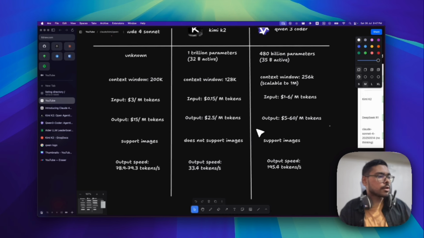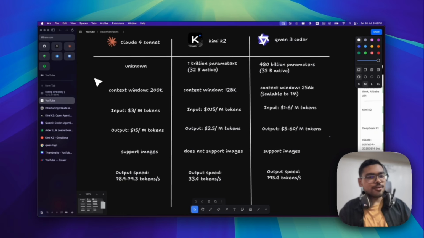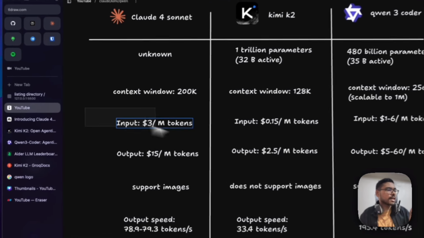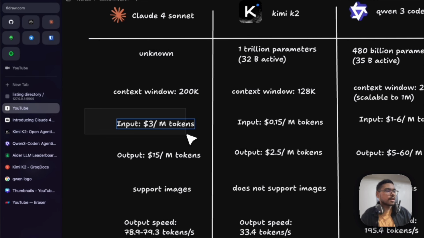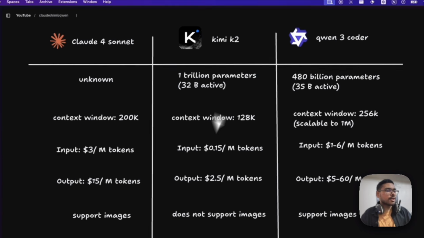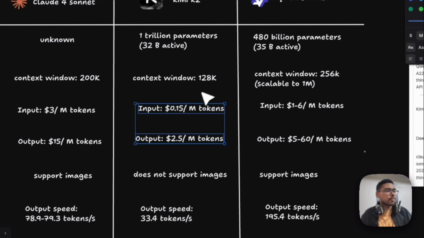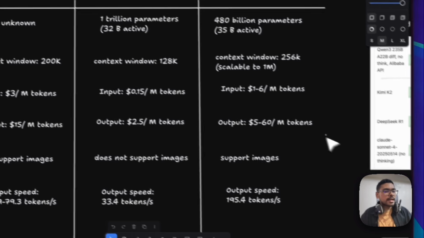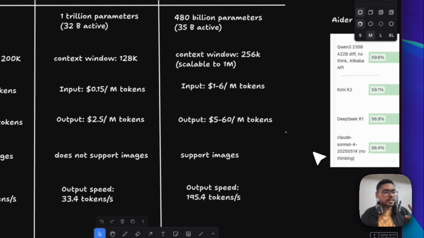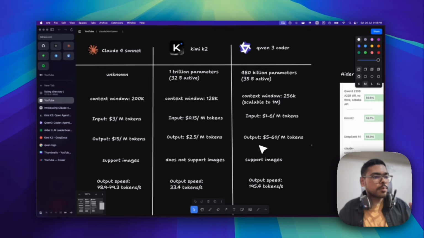So let me take you through the costing. As you know, Claude 4 Sonnet is very expensive. You can see input is $3 per million tokens, and output is around $15 per million output tokens. Kimi K2 is that cheap: $0.15 for input and $2.5 for output, very cheap. But in Qwen3 Coder there is a tricky thing: the input is $1 to $6.